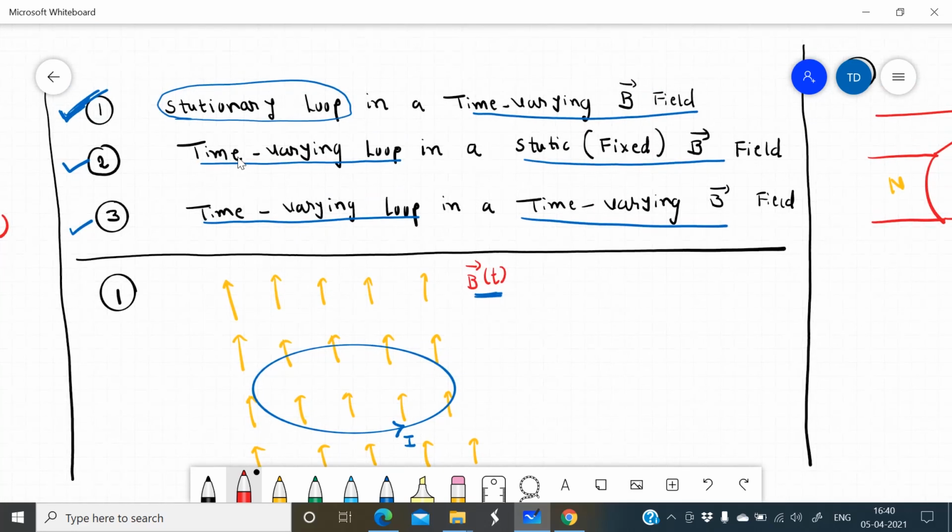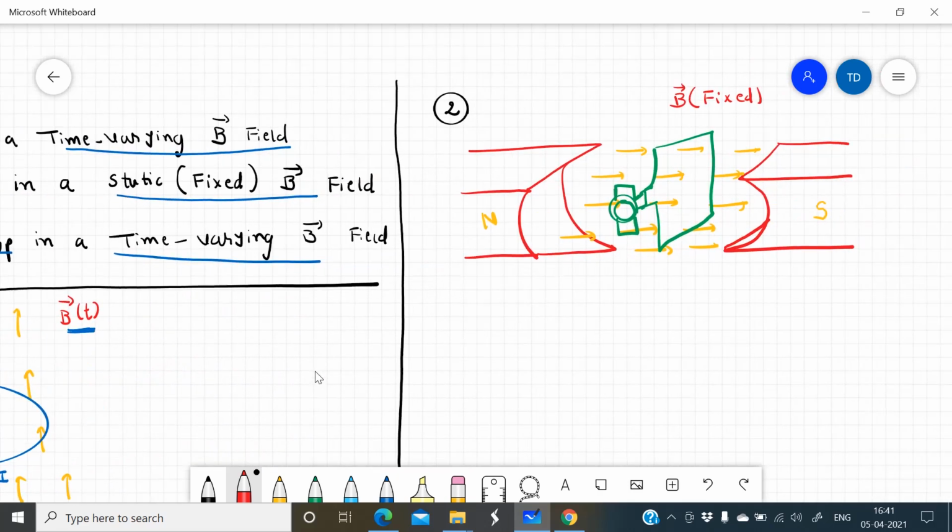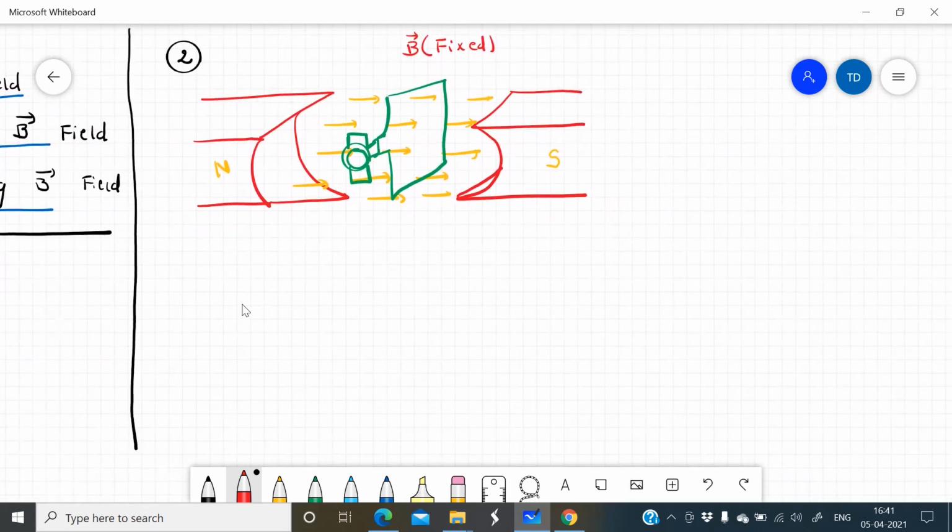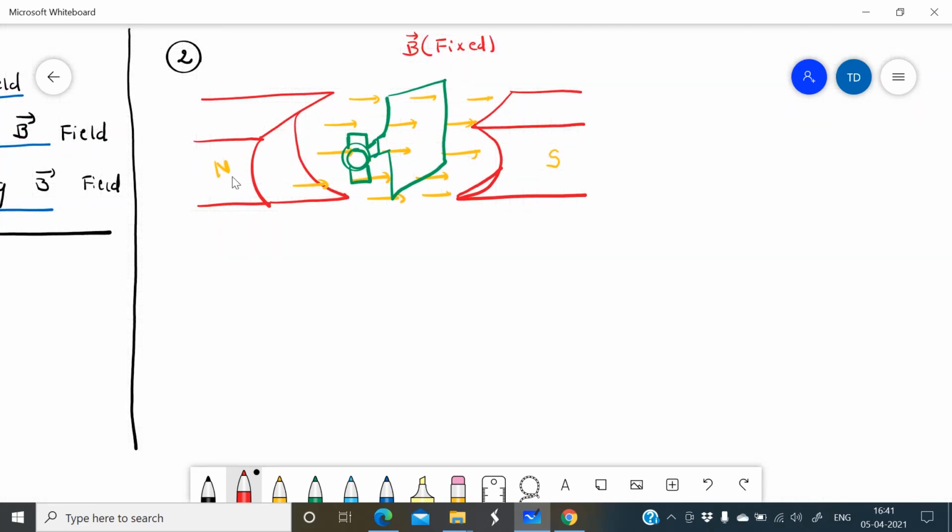Now let us consider the second case. The loop is time varying, but the magnetic field is fixed. Here I will consider one magnet which has a north and south pole. This yellow line indicates the magnetic field. Inside the magnetic field, I will put this loop, and the loop is rotating in nature.